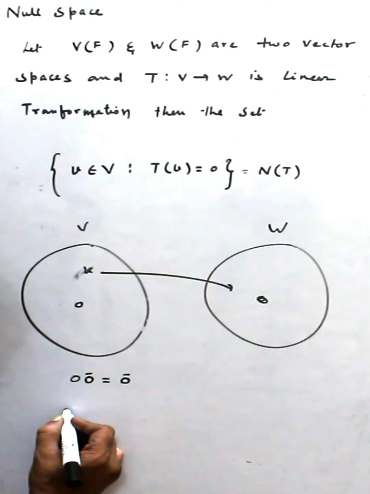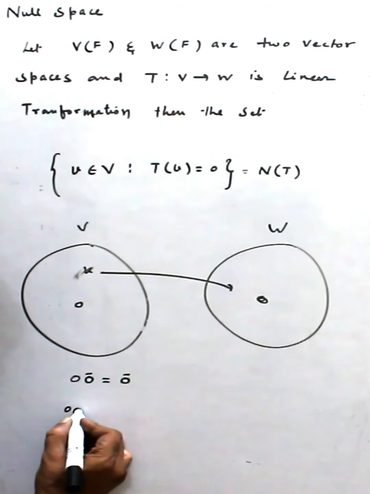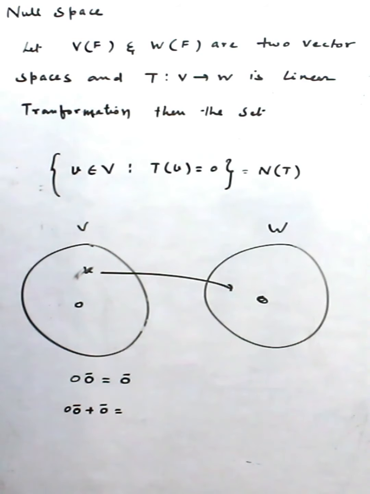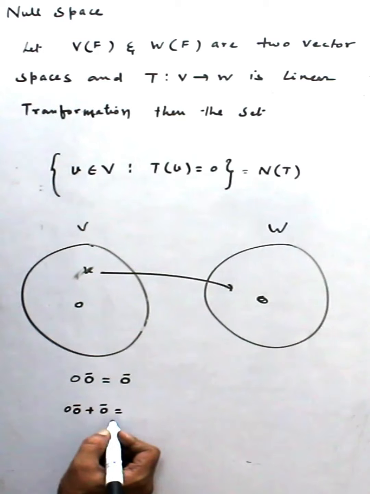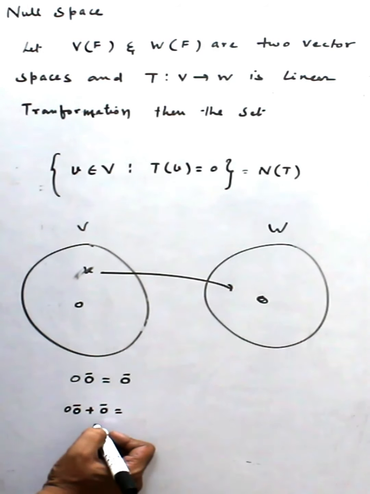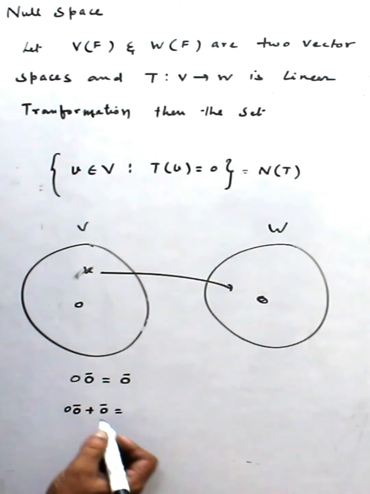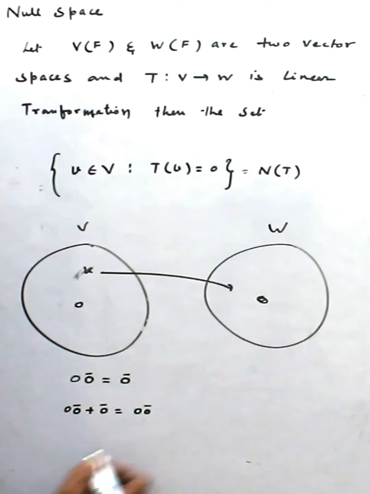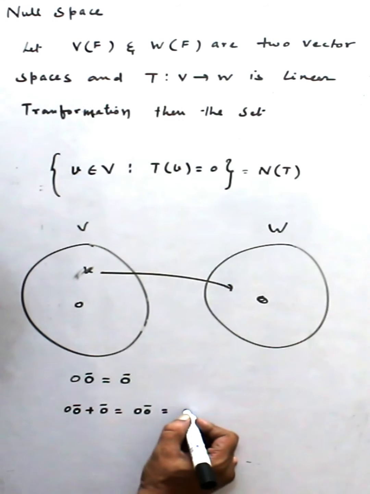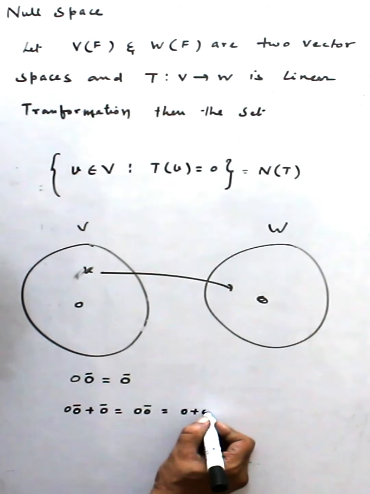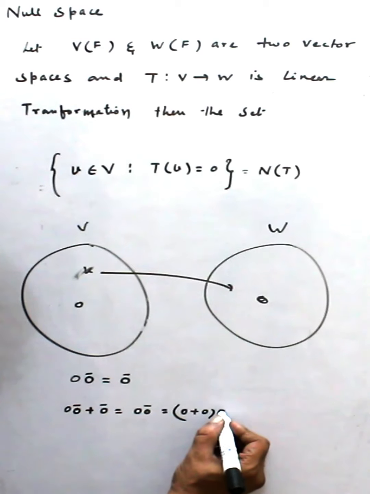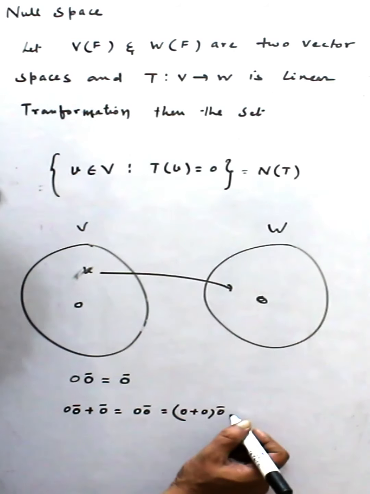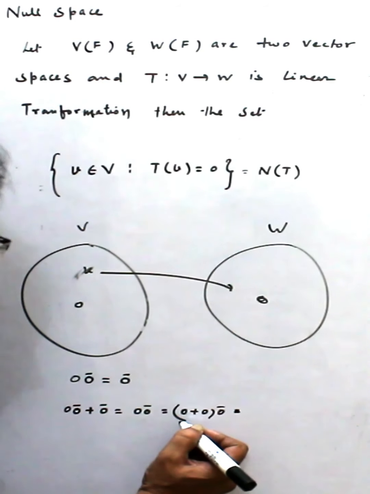0 vector plus 0 vector, what quantity do we get? Obviously this is the 0 vector, the additive identity in vectors. And this is a scalar. I can write 0 plus 0, and in a vector space, scalar multiplication is distributive over scalar addition.